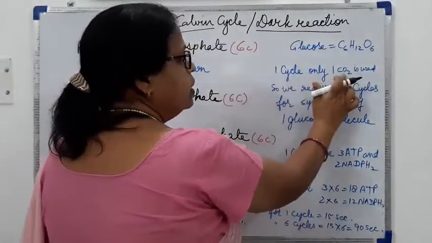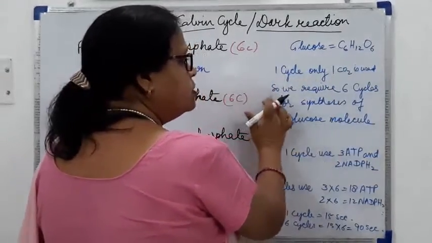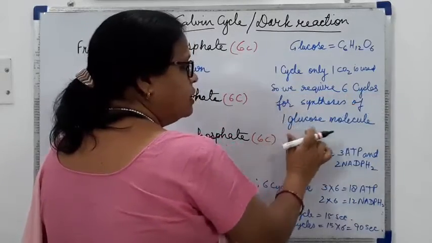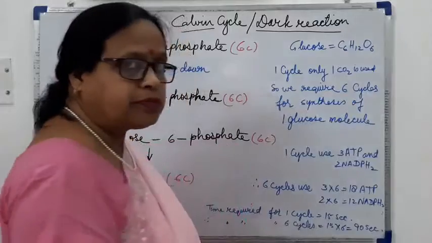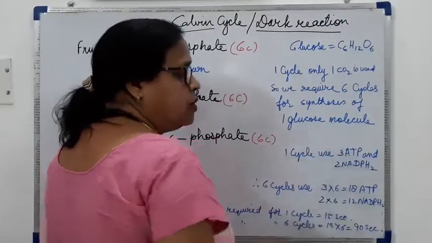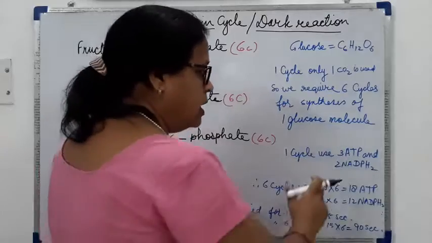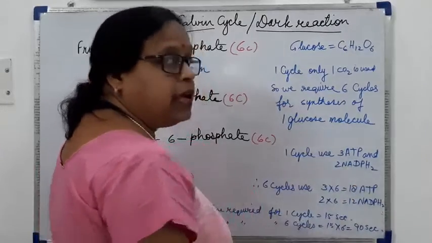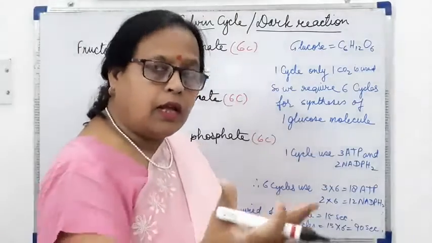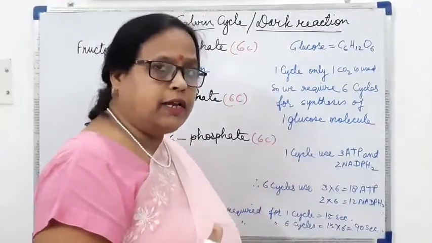In one cycle only one carbon dioxide is used. So we require 6 cycles for synthesis of one glucose molecule. Now in one cycle we have used 3 molecules of ATP and 2 molecules of NADPH2. So total molecules are also asked in the exam.